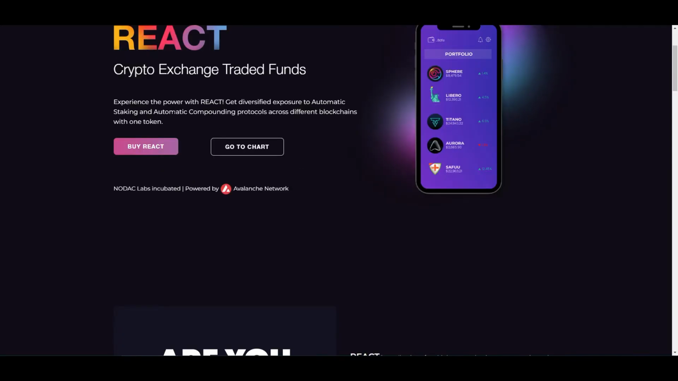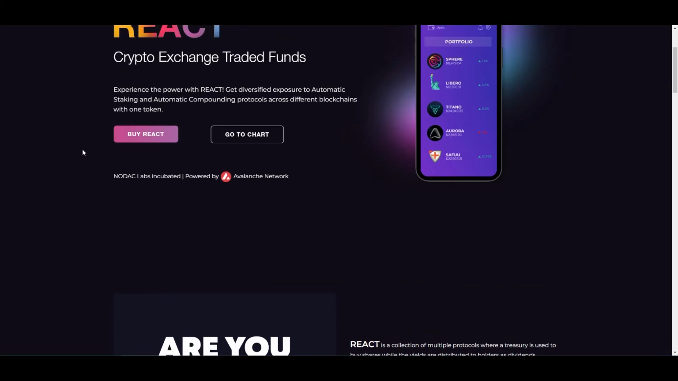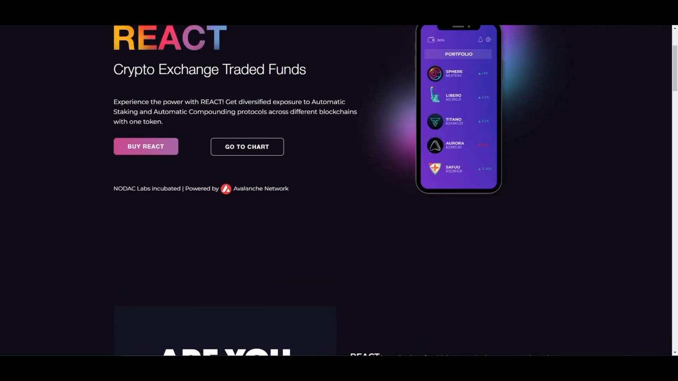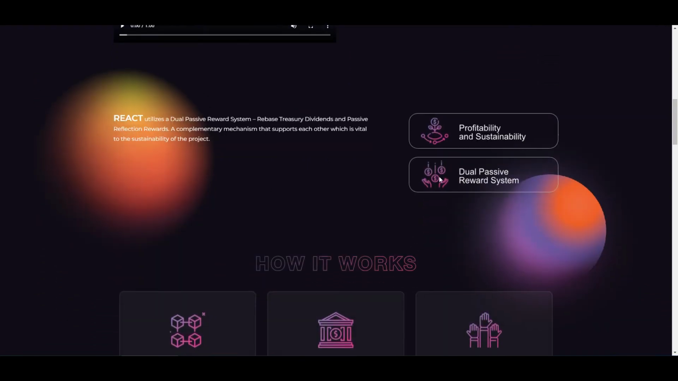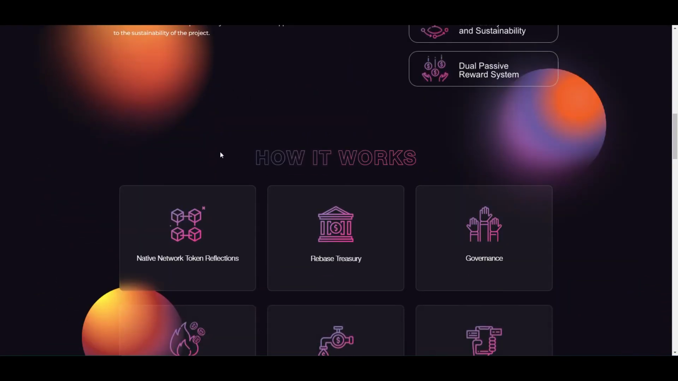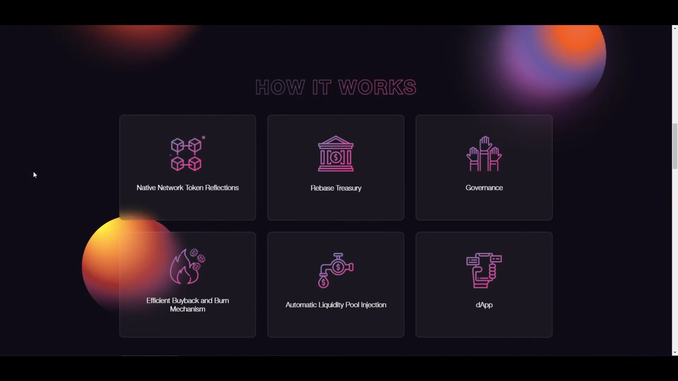Experience the power with React. Get diversified exposure to automatic staking and automatic compounding protocols across different blockchains with one token. They are on the Avalanche network, keep that in mind. Coming over to their features, native network token reflections. Instead of reflections in native tokens, React users are rewarded with native tokens such as AVAX for the Avalanche network by holding React tokens in their wallets.